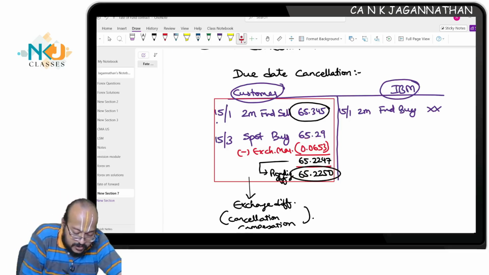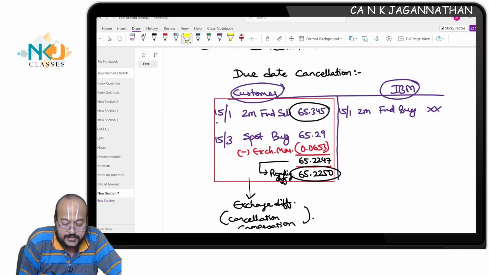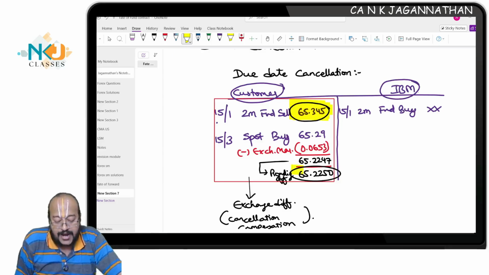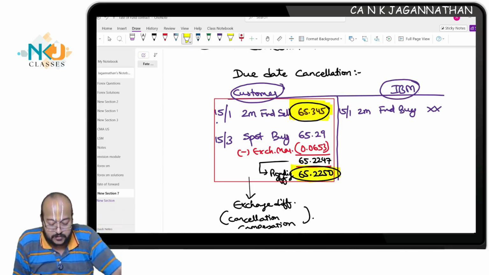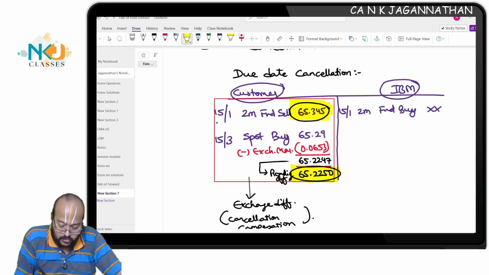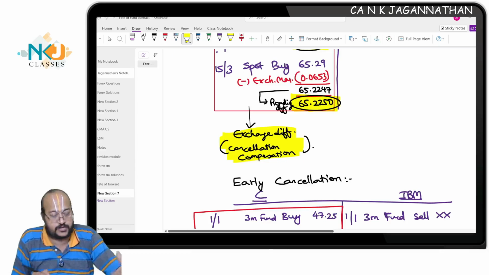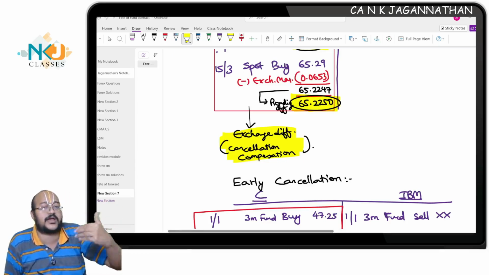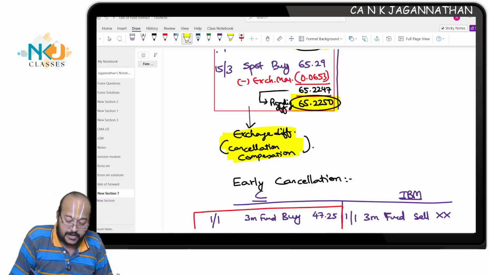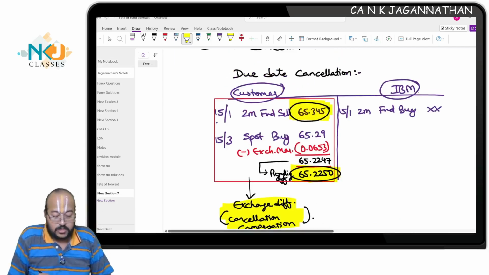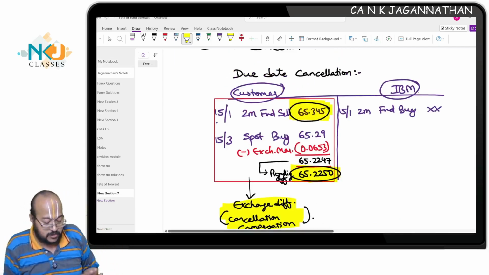Now, important discussion. These two transactions, I call them cancellation charges. The difference between 65.35 and the net amount after considering the exchange margin, 65.2250, this difference I call the cancellation difference, which may be an exchange gain or loss, or cancellation charges. I need to charge it from you. Now, here is one important observation.